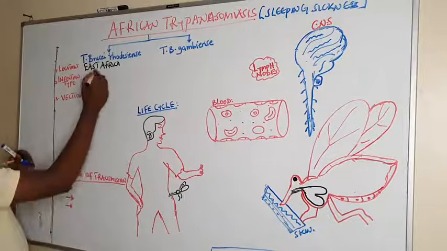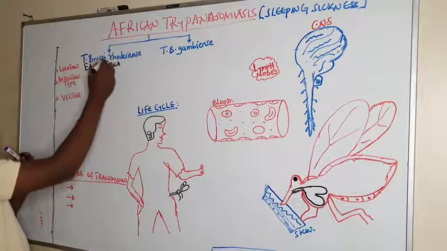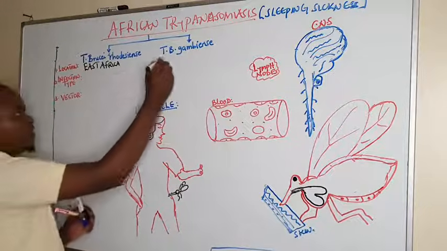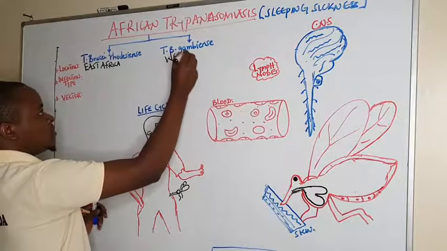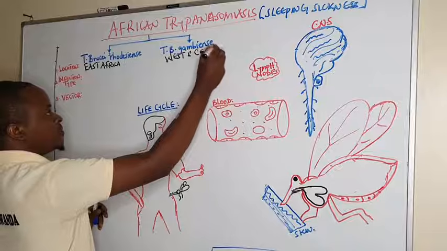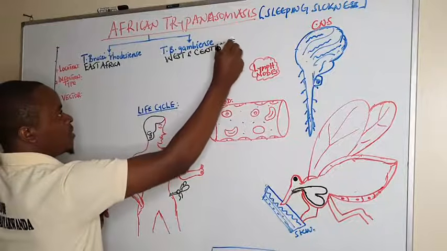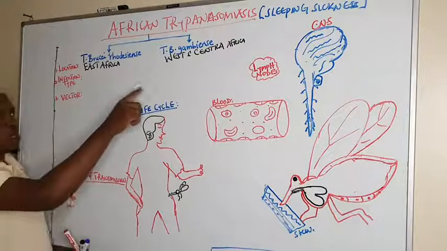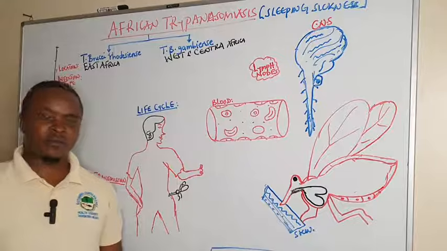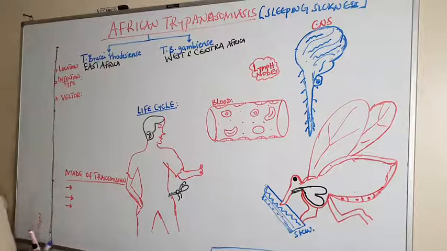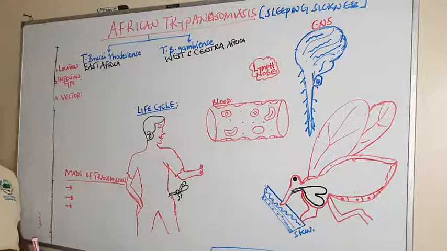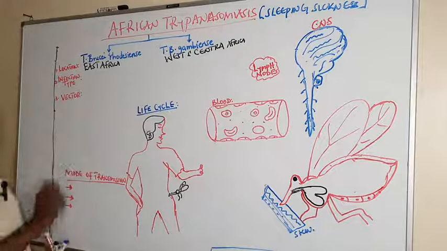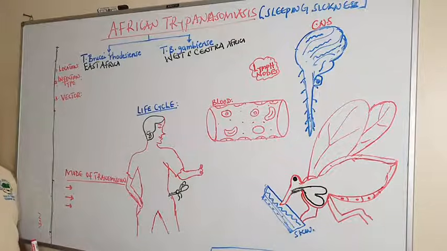Part of East Africa has the one caused by Trypanosoma brucei rhodesiense, whereas in West and Central Africa it is caused by the Gambian trypanosoma, Trypanosoma brucei gambiense. It's the one that causes sleeping sickness in West and Central Africa, whereas in East Africa and some part of South Africa, we find Rhodesian trypanosomiasis.